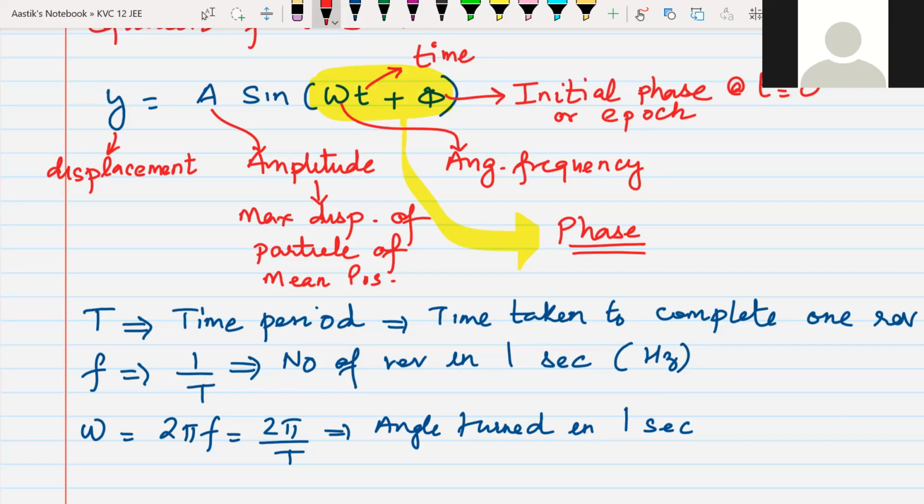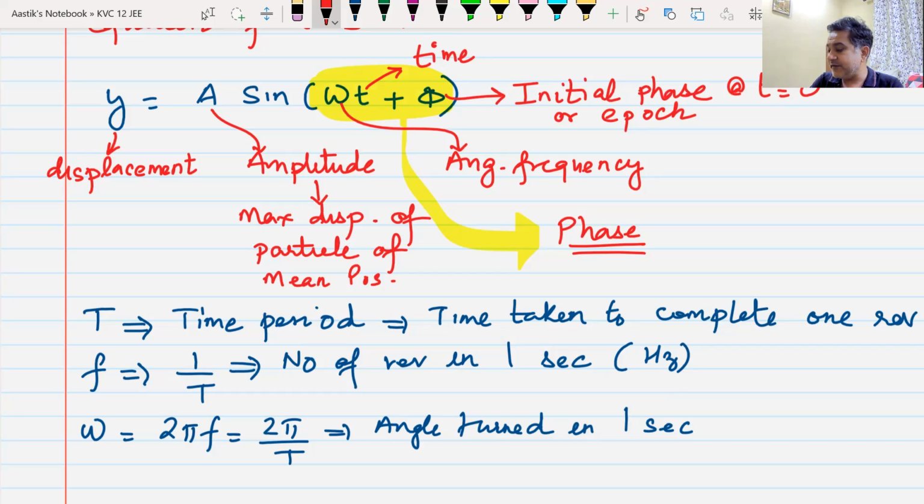Everyone has done this? Excuse me, sir. Yes, beta. Sir, can you please tell what is the heading of the equation? The heading is equation of a sinusoidal wave.